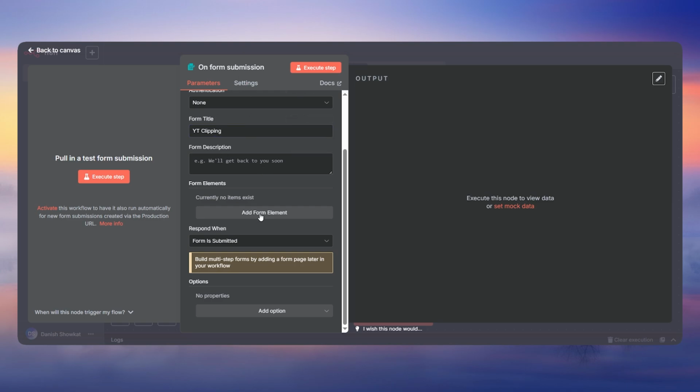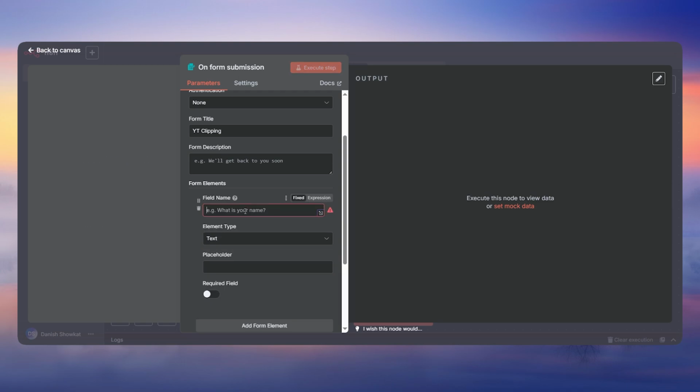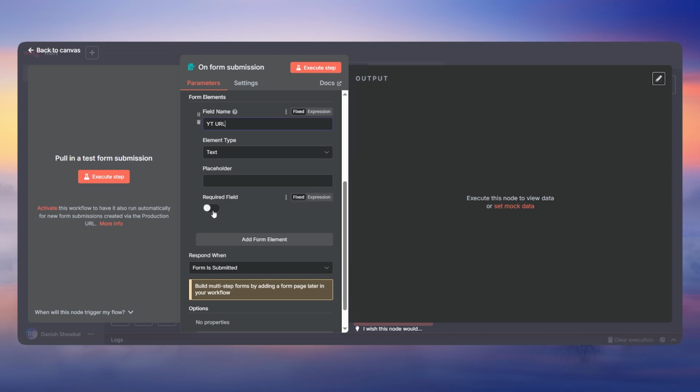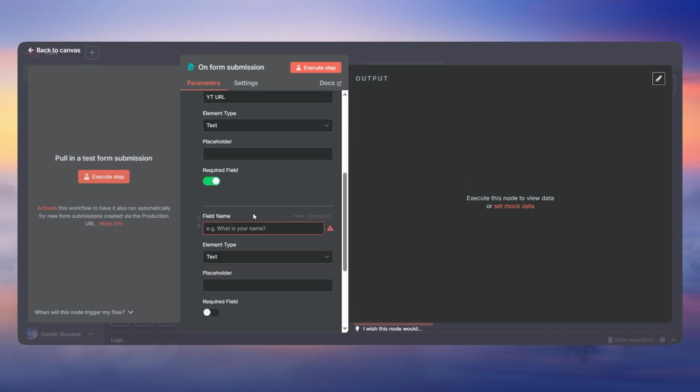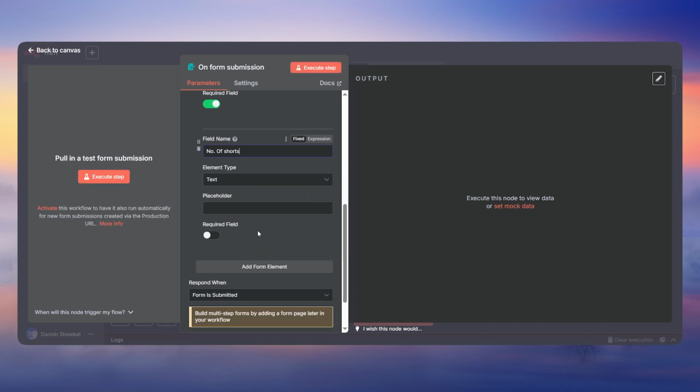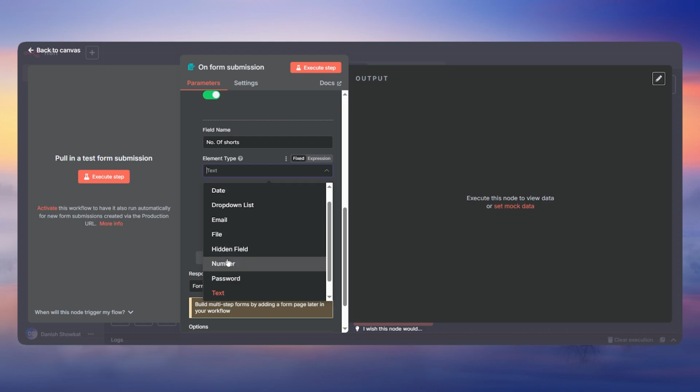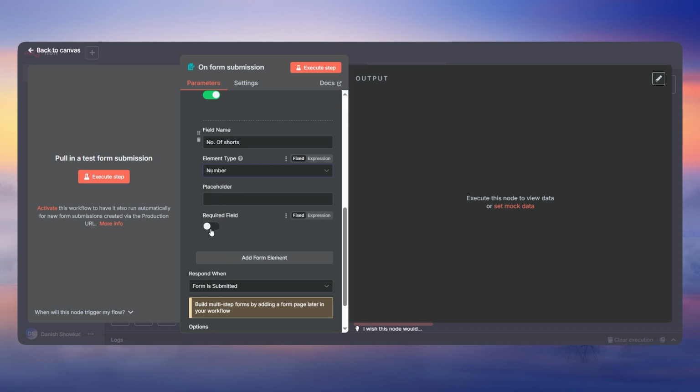I don't want to add one, so click on add form element, which is going to be YouTube URL, the first thing that we need. Then check this required field and click on add form element again. This time we're going to need number of shots. This is going to be type number, and also a required field. Then click on execute step.